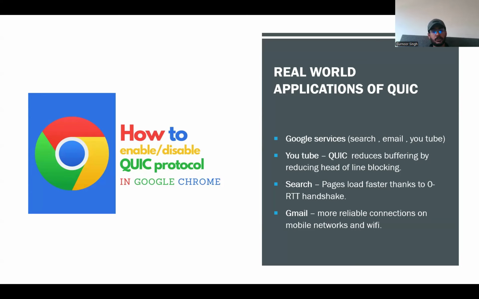Google search, YouTube, Gmail all rely on this for speed and stability. For example, YouTube experiences fewer buffering issues thanks to multiplexed streams. Gmail connections stay reliable on unstable Wi-Fi because QUIC can migrate connections seamlessly. More real world use can be found in the next slide.